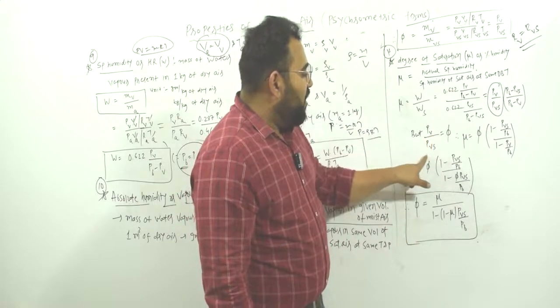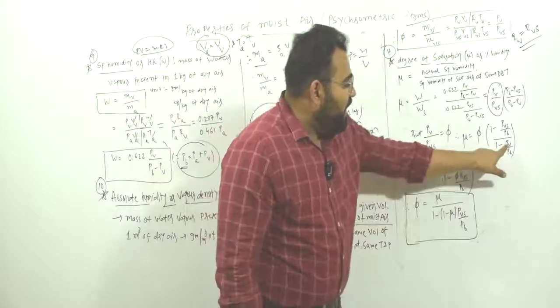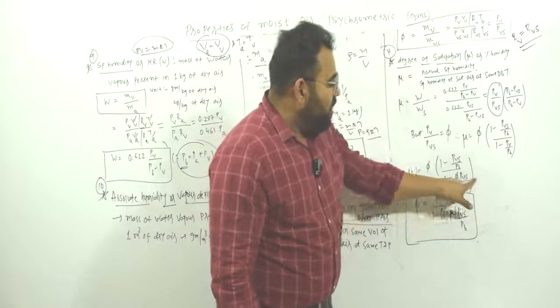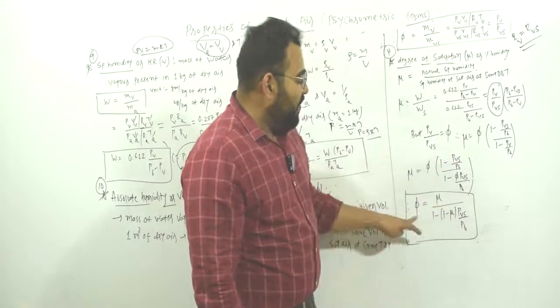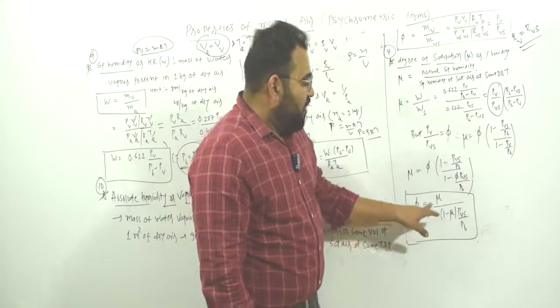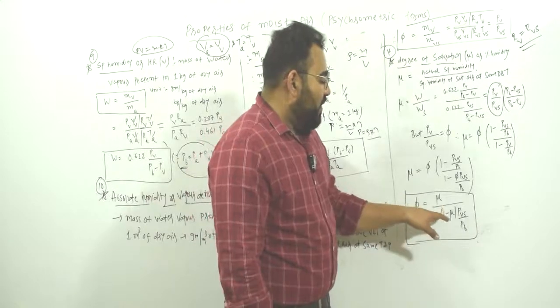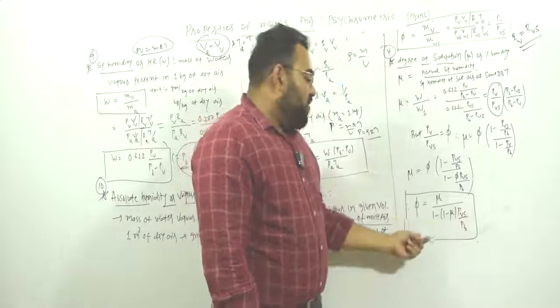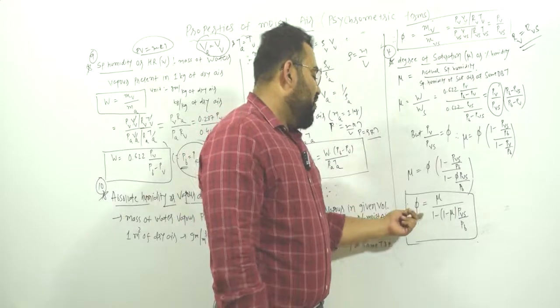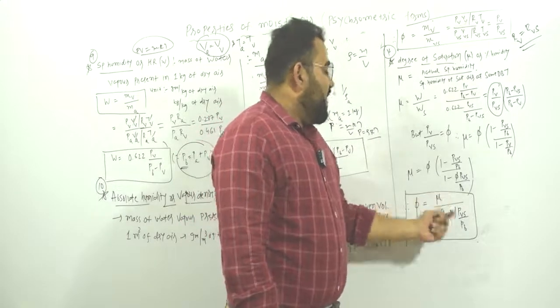So can I write Pv equal to phi into Pvs? So here for Pv I have written phi into Pvs upon Pb. Now if you simplify it further, you can find the equation like this: phi is equal to mu upon 1 minus bracket 1 minus mu bracket complete Pvs upon Pb. So this was the relation between relative humidity and mu, the degree of saturation.